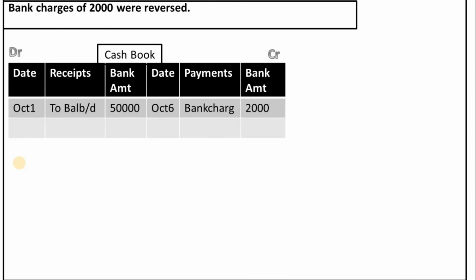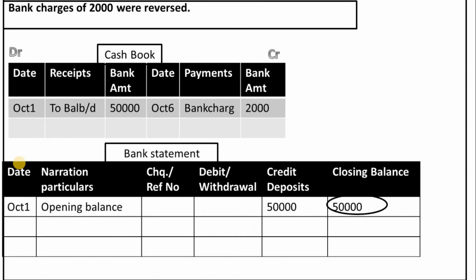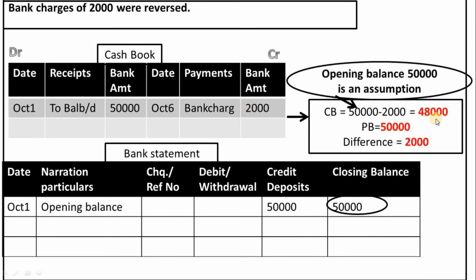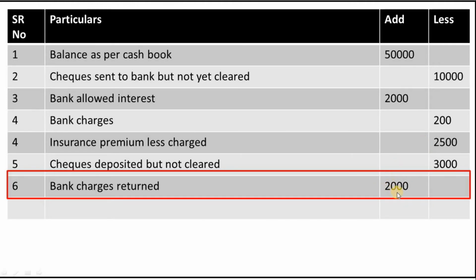Our next transaction is bank charges of 2000 were reversed. When the bank charges, we will show it in the cash book under the payment side, but the bank has already reversed it. So this transaction we were not aware of. So the cash book shows less balance than the passbook balance. So this amount we will add to the cash book balance. We will mention this amount, that is 2000, in the add column of the bank reconciliation statement. In the particulars column we will mention bank charges reversed. The serial number is 6.